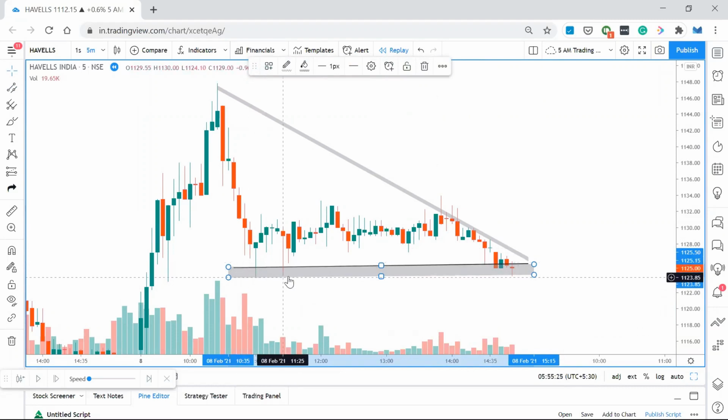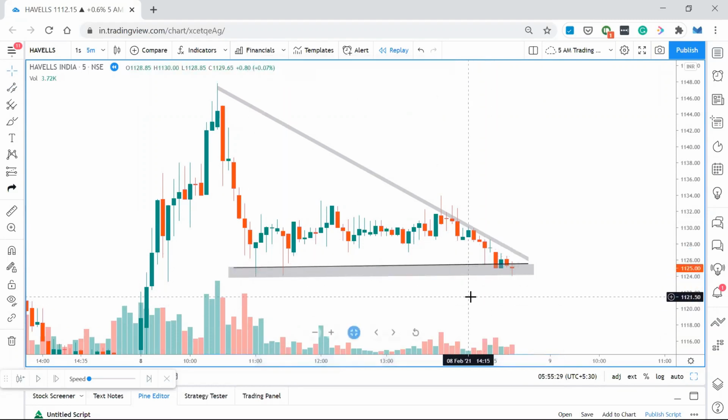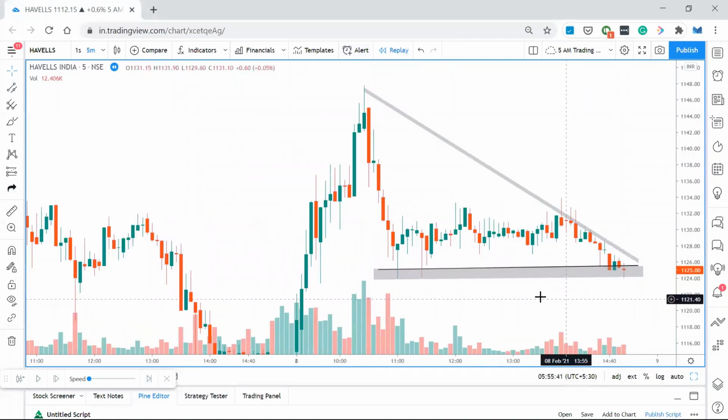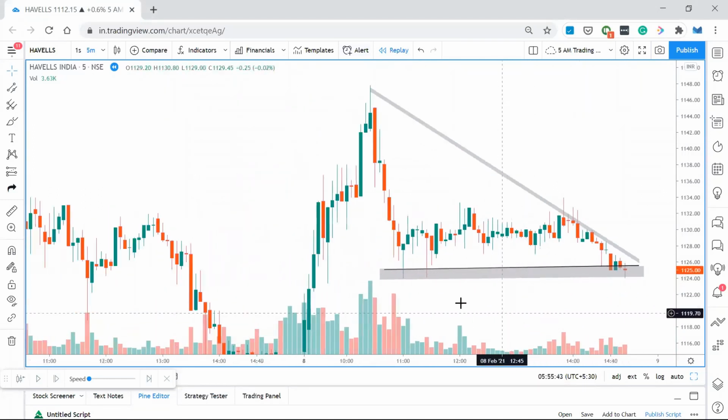It's acting as a good support. It's acting as a good support. And even for this candle, it's acting as a good support. Now, instead of drawing a line, I would have drawn a zone like this. After seeing this candle, how many people will go short?